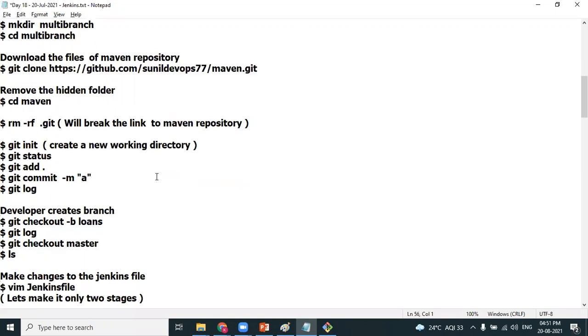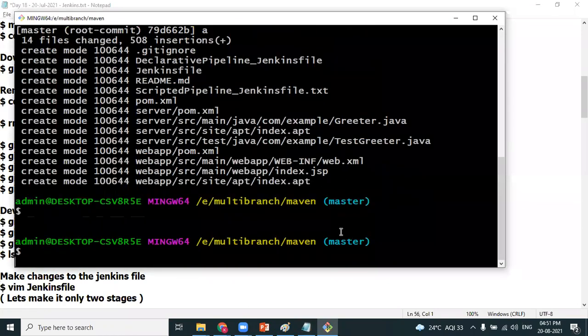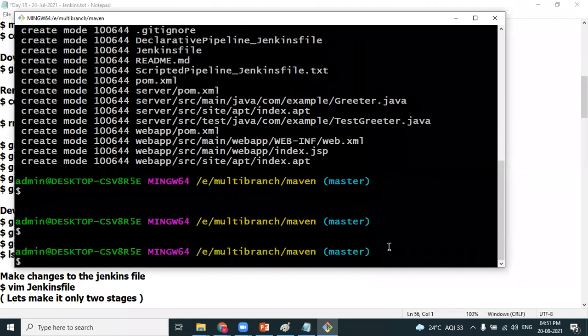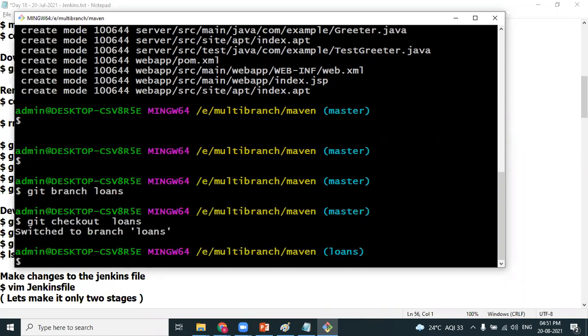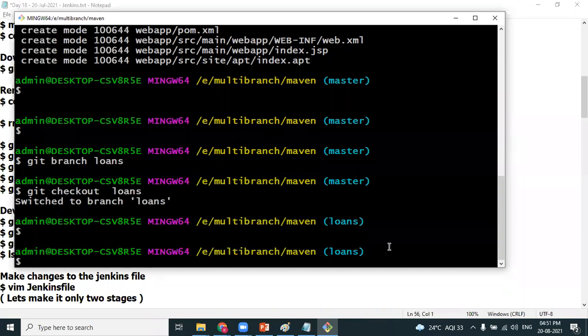Right now he's pointing to which branch? You can see right now he's pointing to the master branch. So I will be creating a new branch. Git branch followed by the branch name. I'm naming the branch loans, let's say it is related to loans functionality. The branch got created. Not just creating the branch, I want to move to the loans branch. Git checkout loans. I have moved from the master branch to the loans branch.